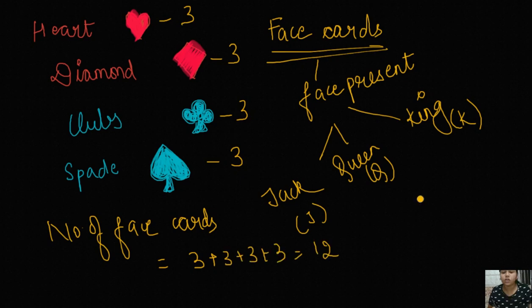Also, a very important question that arises in other classes is the number of aces. Ace is represented by A, and it is 1.